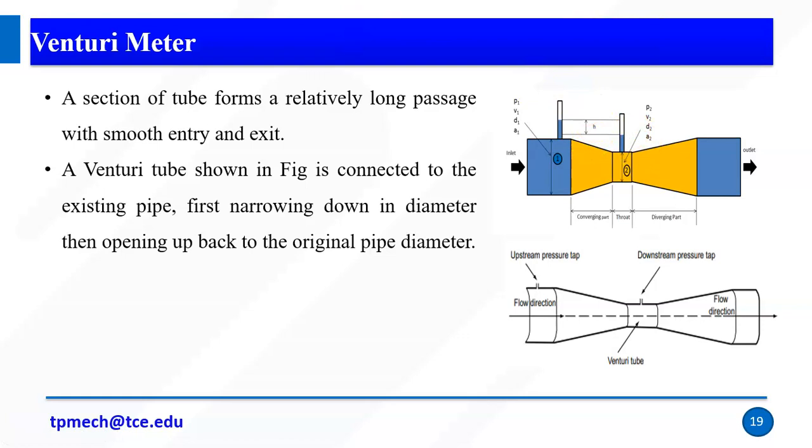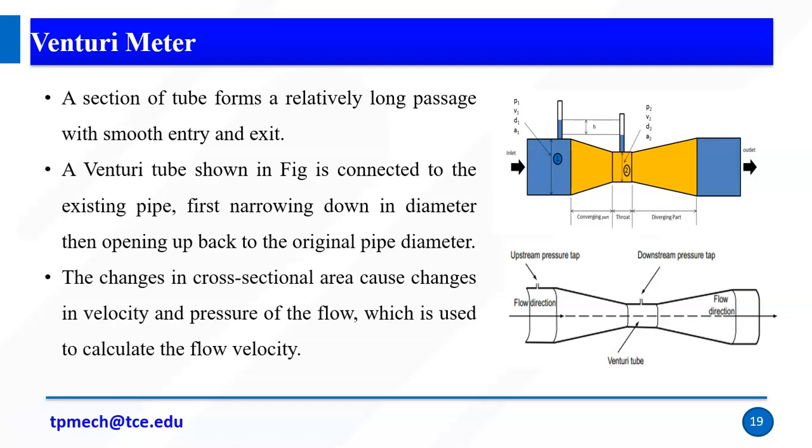The venturi tube shown in the figure is connected to the existing pipe, first narrowing down in the diameter, then opening up back to the original pipe diameter. The changes in cross-sectional area cause a change in the velocity and pressure of the flow, which is used to calculate the flow velocity. Both the venturi as well as the orifice work the same way. The difference is the pressure difference. With the help of the pressure difference, we are going to measure the flow.